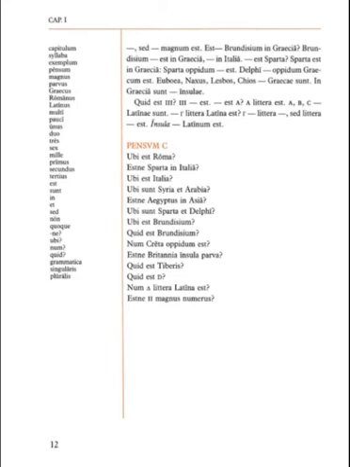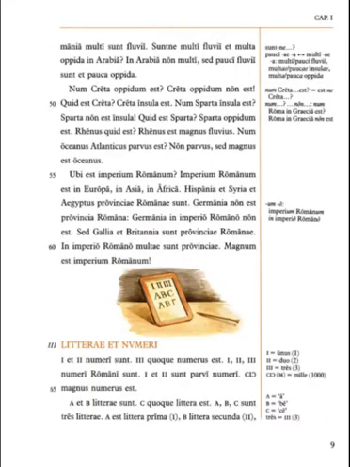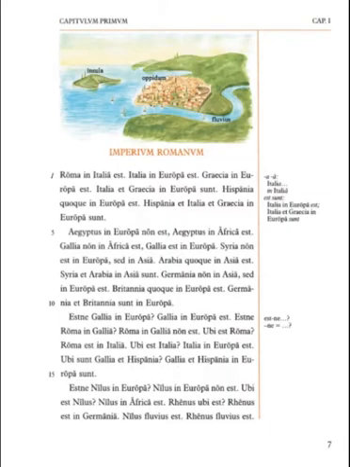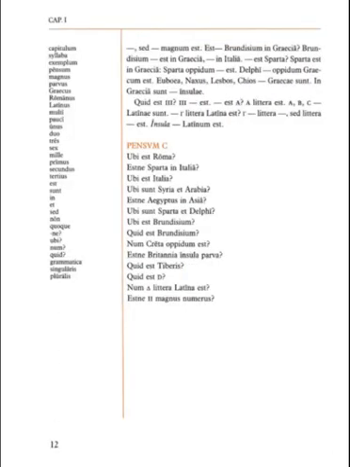Next, ubi est Italia? Well, where does the chapter say Italia is? If we look over, we see Italia in Europa est. So let's go back to the beginning, because of course I already know all this, but that's not really helpful. So, ubi est Italia? Italia in Europa est. Oh, well, there's our answer, and that's what you would put down for the answer to question 3.